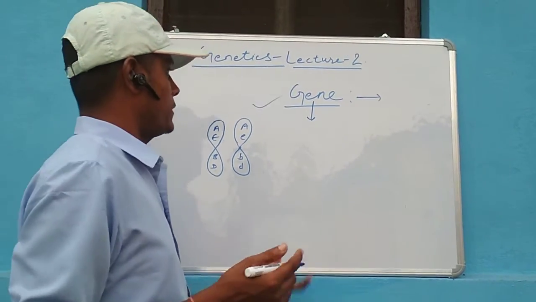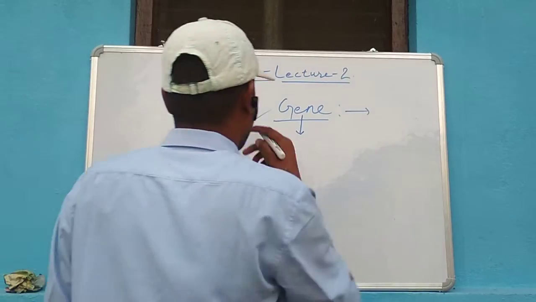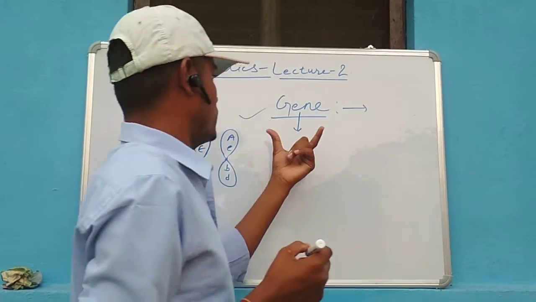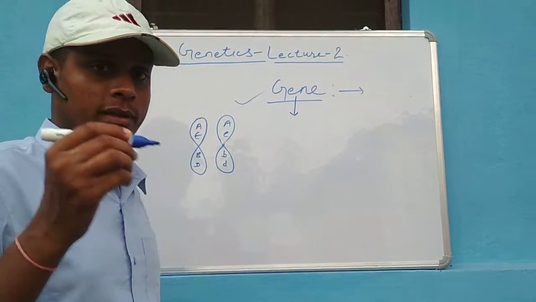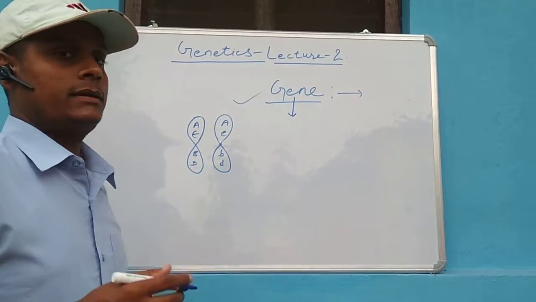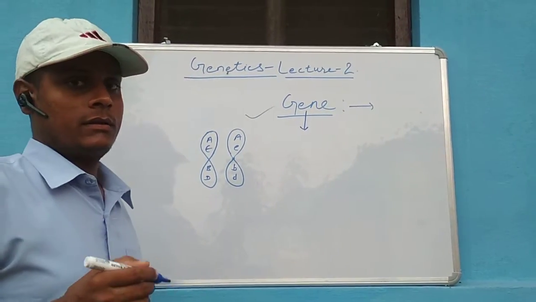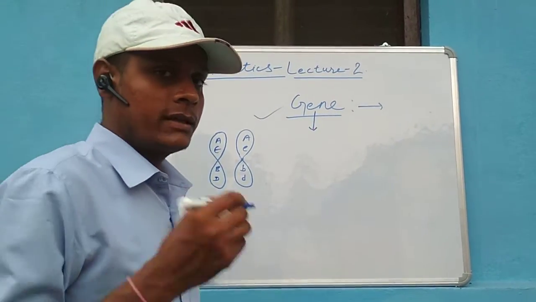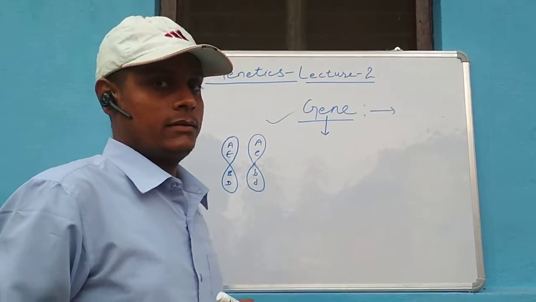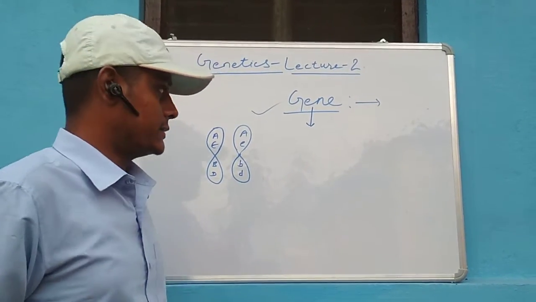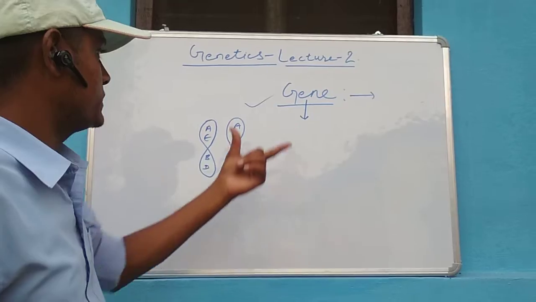So I am explaining in slight detail: all those segments of DNA that either produce a protein product, or produce RNA, or even if it is neither producing protein nor RNA but is taking part in the regulation of any character, all those segments will be considered as genes. So the term gene is clear here.